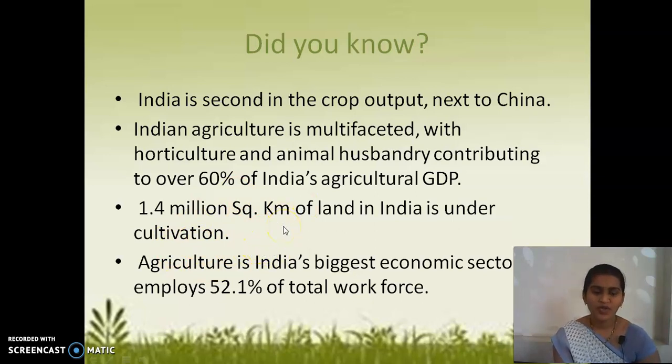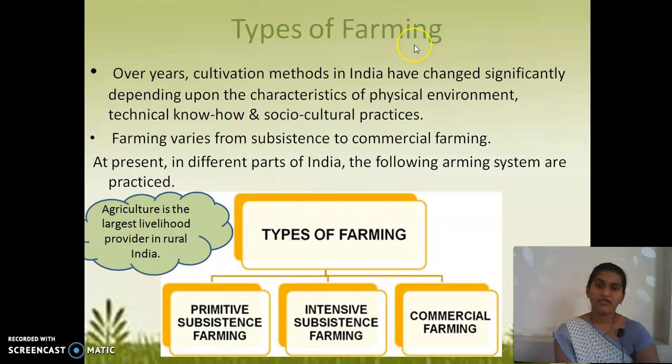Let's move on to the types of farming. This is very important, and you should remember these things. Over the years, cultivation methods in India have changed significantly depending upon the characteristics of the physical environment, technical know-how and socio-cultural practices. So the pattern of cultivation changes depending on the physical environment, technological changes, or socio-cultural practices.